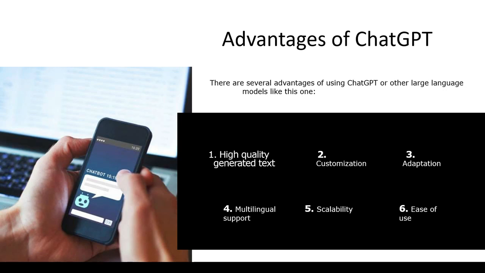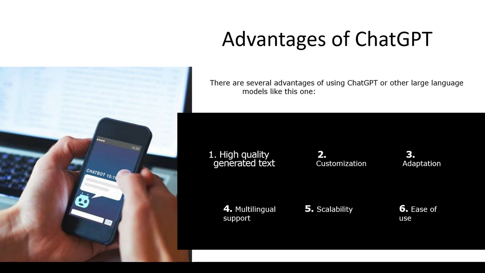Additionally, it includes multilingual support. ChatGPT can understand and respond to inputs in several languages, making it a useful tool for international users or for those wishing to communicate in multiple languages. Another advantage it offers is scalability. It can handle large volumes of data and can drive conversations with multiple users simultaneously, making it ideal for use in customer service applications or online communities.